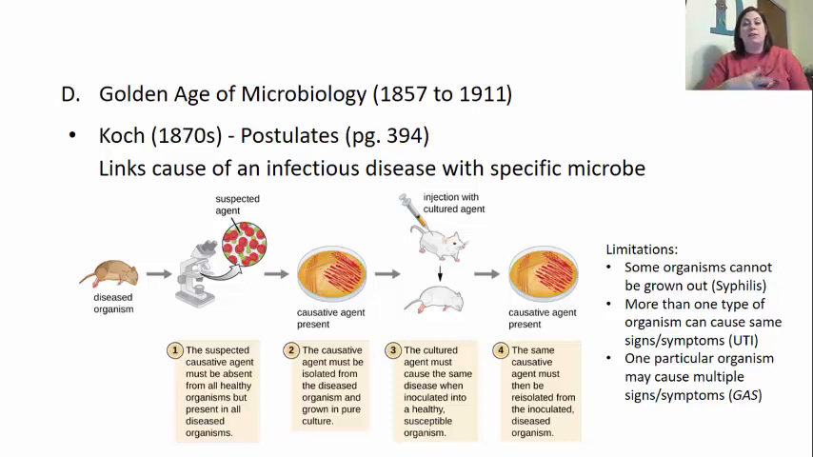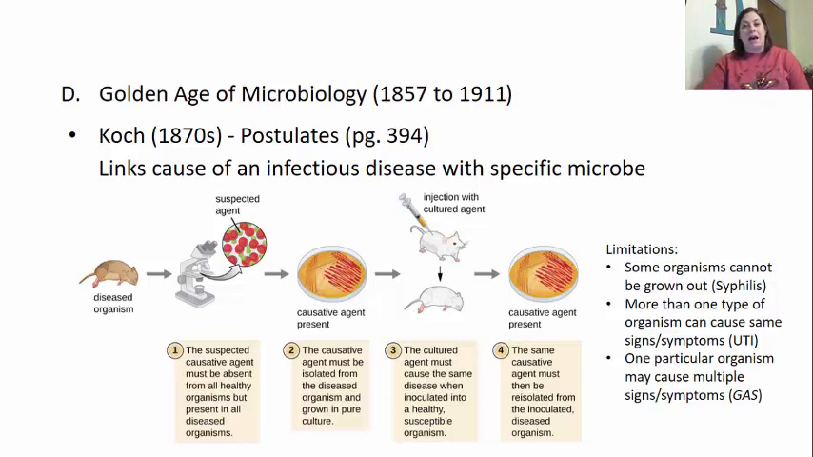So there was a mouse that was diseased. So he took some of the suspected causative agent that caused the illness. He looked at it underneath the microscope, he isolated it, and he grew it in a medium. Then he took that isolated bacteria or microorganism and he injected it into a healthy mouse.